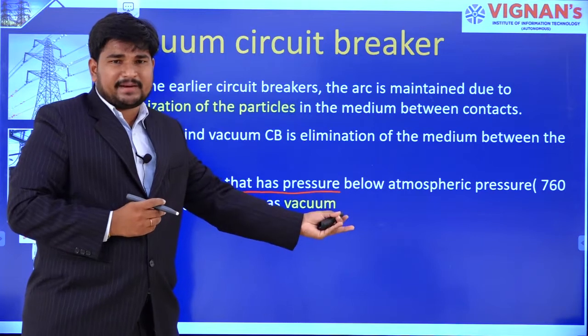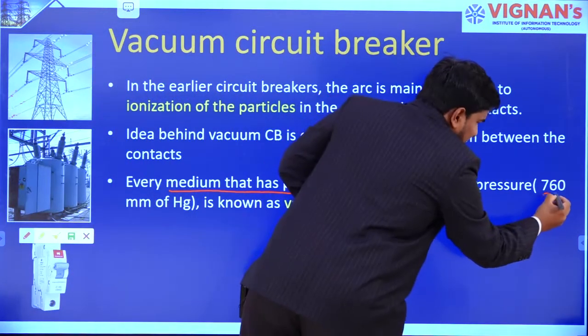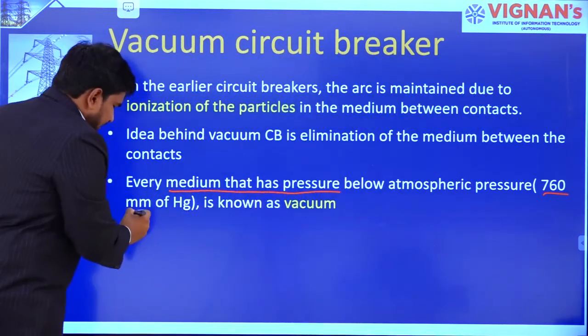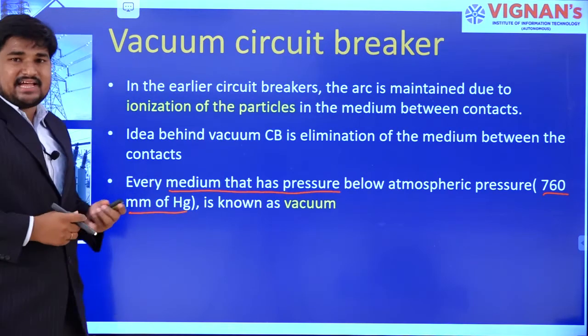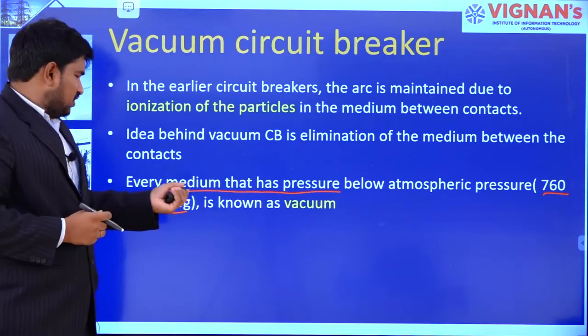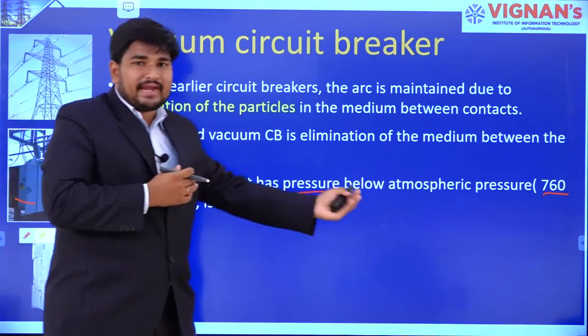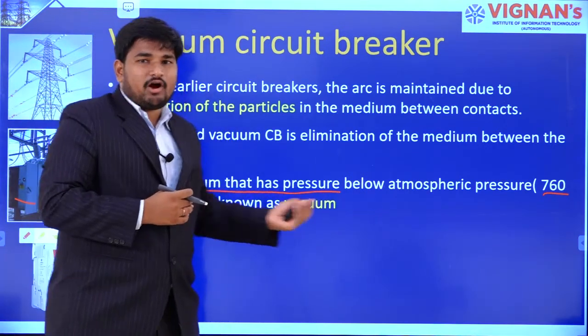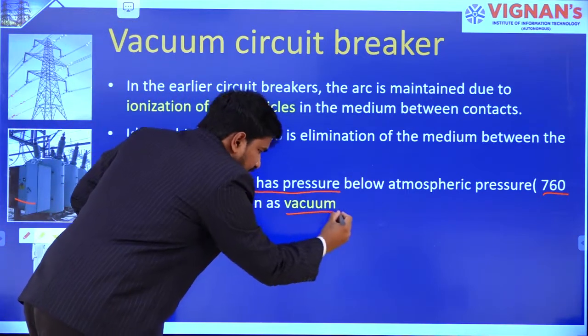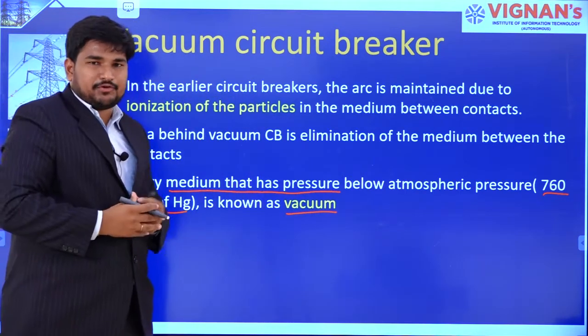What is the atmospheric pressure? It is 760 mm of Hg. So a medium that has a pressure below the atmospheric pressure, we call it vacuum.